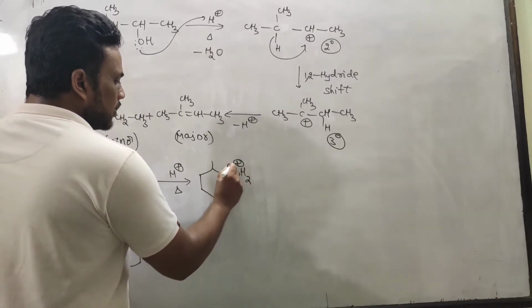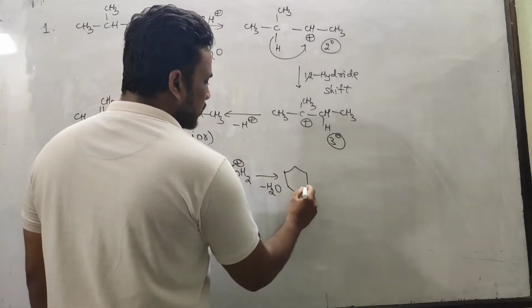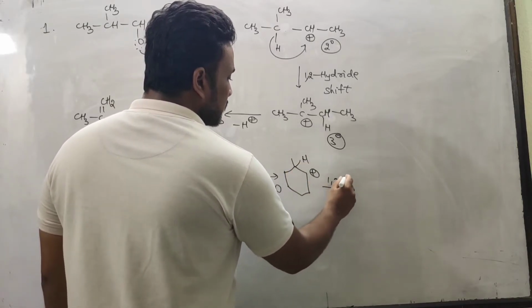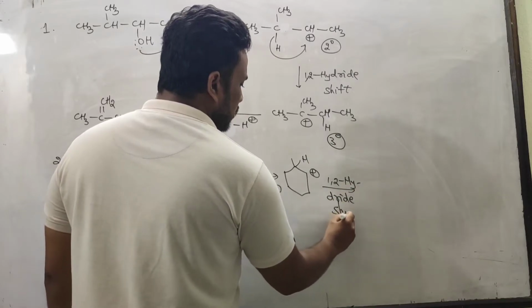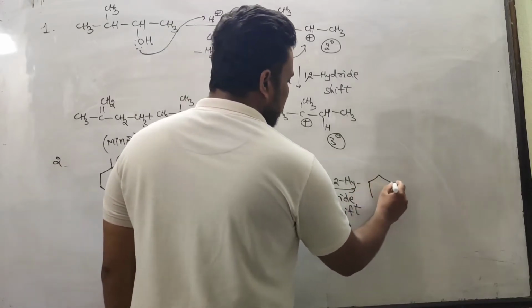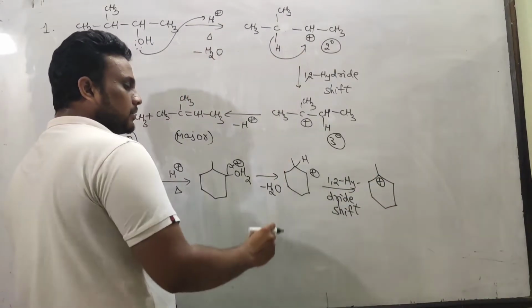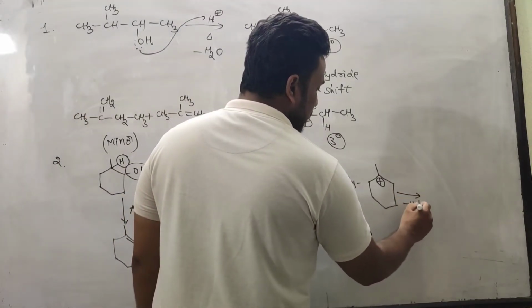But when it comes to H plus and heating, acidic condition, you have to write the mechanism. OH2 plus, removal of water, carbocation intermediate, yes sir. Hydride shift is possible, yes sir. Okay, let's see, is it possible or not? Hydride shift you do. After that you got this. Is it more stable than this? Yes sir, because it is secondary, it is tertiary. And now remove H plus.